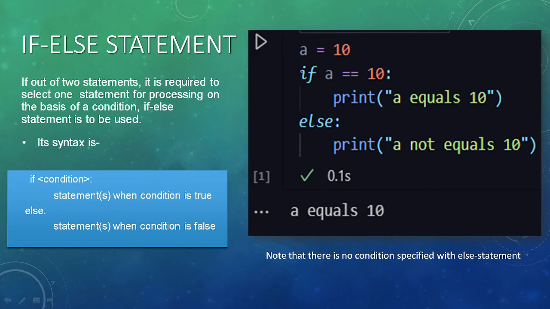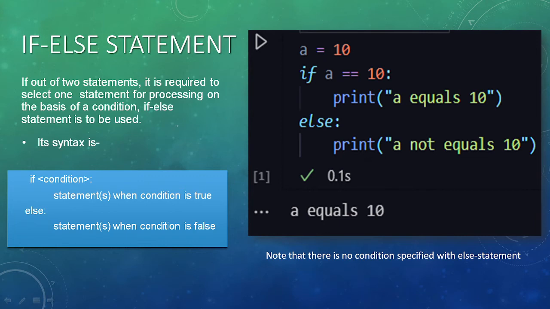The if block gets executed when the condition is true, and the else block executes when the condition is false. It means in either case we will get an output, whether the condition is true or false. Why? Because the control will flow to the if part when the condition is true. If it is not true, it means it is false, and it will jump to the false part.